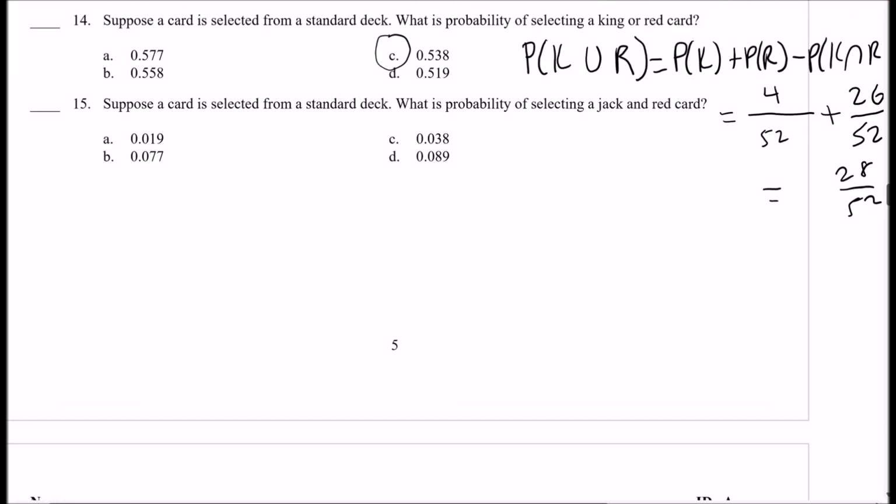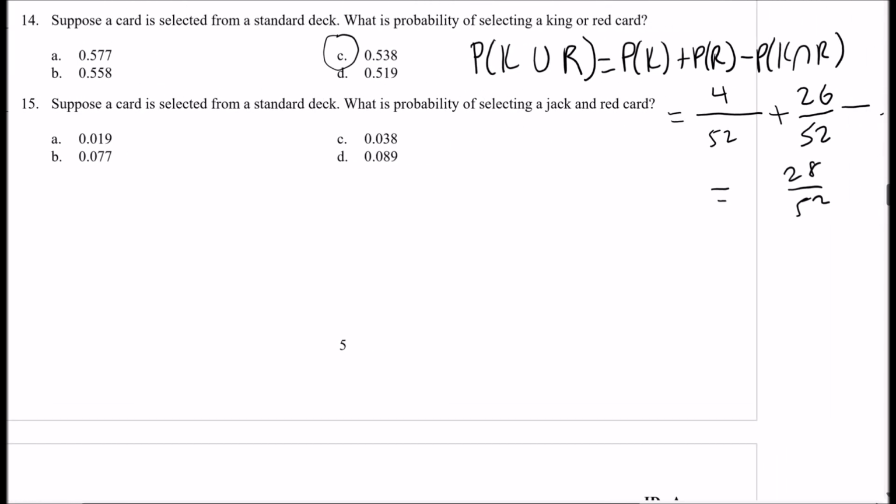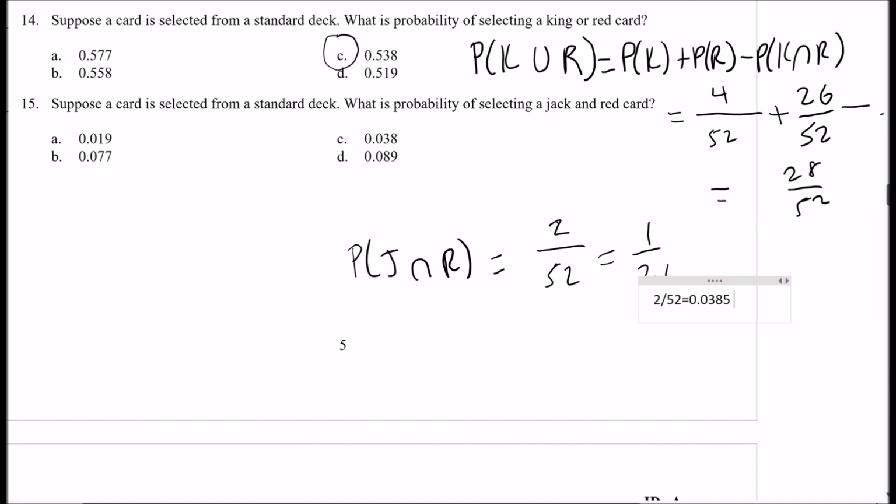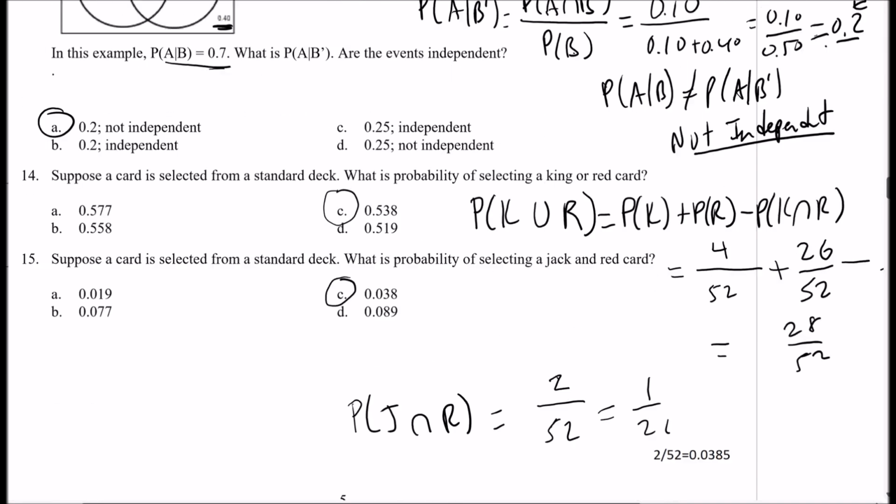All right, number 15. Suppose a card is selected from a standard deck. What is the probability of selecting a jack and red card? All right, so the probability of jack and red. So how many jack cards are red? Well, there's 4 jack cards, 2 of which are red. So it's 2 out of 52, which is 1 out of 26. And then let's do 2 out of 52, 0.038. Okay, so the answer is C as well there.